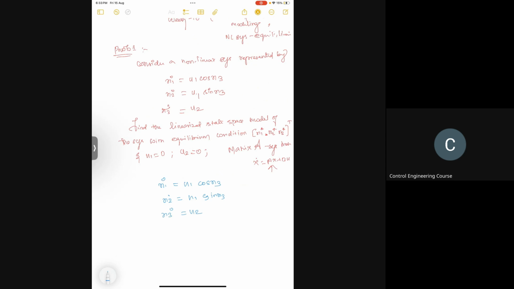Here, there are three states, x1, x2, x3, and two inputs, u1, u2. So the system has three states and two inputs. Right now, we have to find the equilibrium point at first.